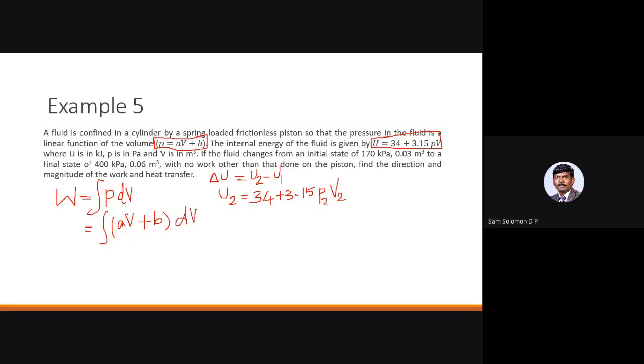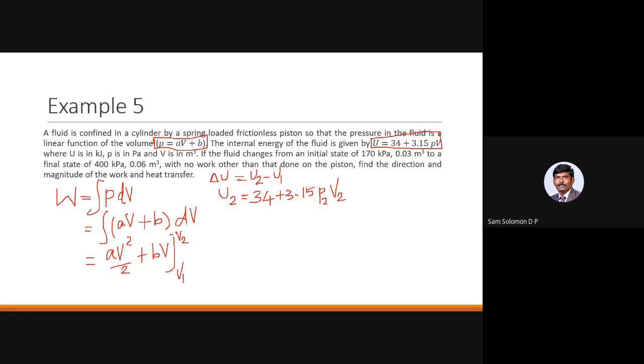Okay, so when you integrate it, you will get A into V squared by 2 plus BV. But my question is, we don't know the values of A and B, so what shall we do? If you substitute the limits, it would be A into (V2 squared minus V1 squared) divided by 2 plus B into (V2 minus V1). We know the values of V2 and V1, so that is not an issue.